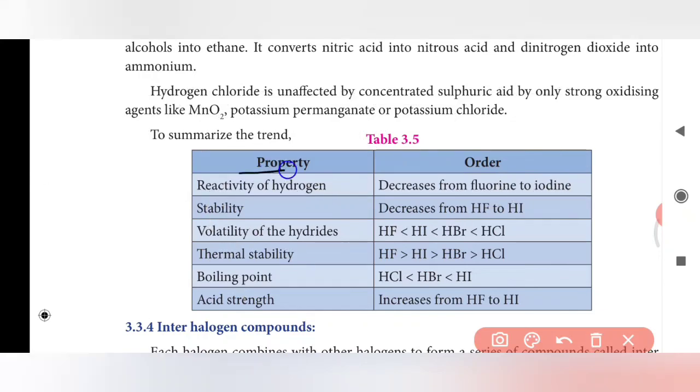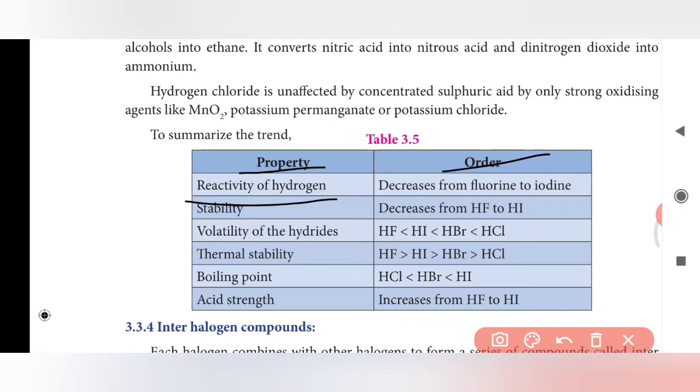Let's see the property order. Reactivity of hydrogen halides decreases from fluorine to iodine. Reactivity will be highest for HF, and if you go to hydrogen iodide, the reactivity is reduced. Stability also decreases from HF to HI, and also the volatility of the hydrides.